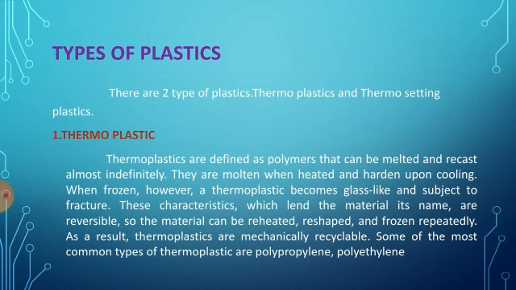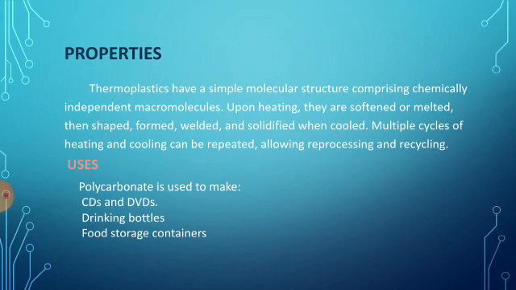Some of the most common types of thermoplastics are polypropylene and polyethylene. Then properties. Thermoplastics have a simple molecular structure comprising chemically independent macromolecules. Upon heating, they are softened or melted, then shaped, formed, welded and solidified when cooled.